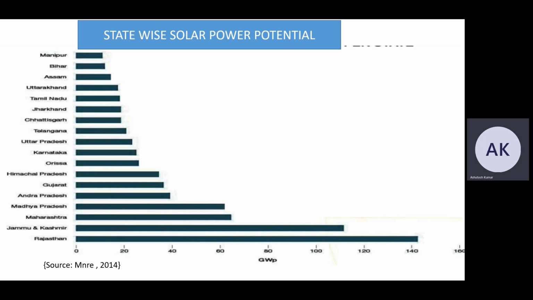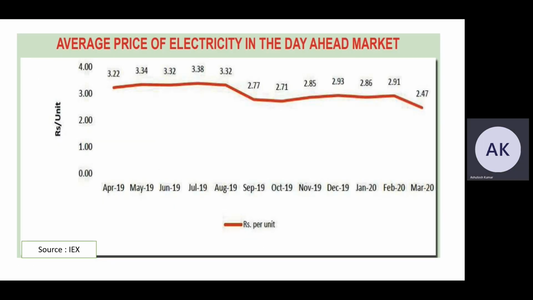Now if we see the statewide solar power potential of India, we can see from the graph that it is the maximum for Rajasthan, and after that Jammu and Kashmir. Now if we see the average price of electricity in the day ahead market, initially it was 3.22 rupees per unit and 3.34 rupees per unit, and now, up to March 20, it is 2.47 rupees per unit.